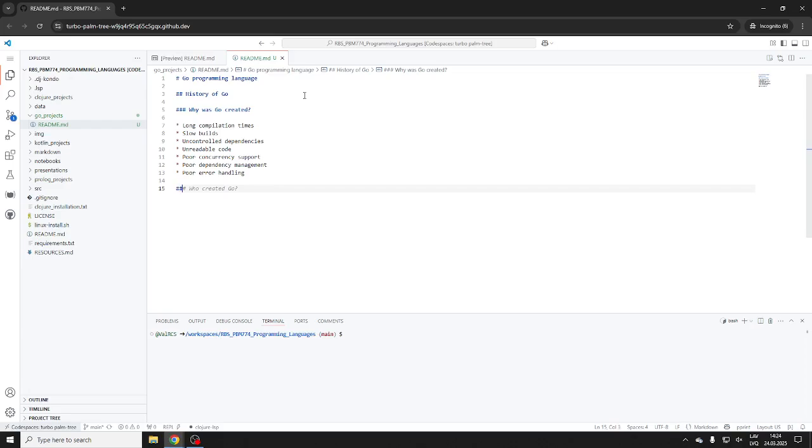So, design goals. Who created Go? Okay, sure, we'll do these three people, right? Come on, let's let the AI do all the dirty work for me, right? I'll just type it. Rob Pike, and of course, lastly but not leastly, Ken Thompson, who worked at Google, right?